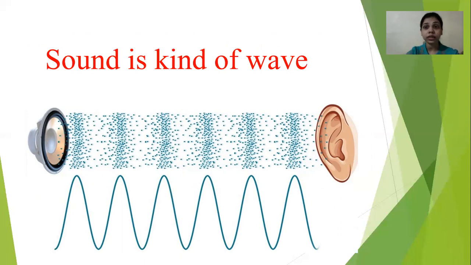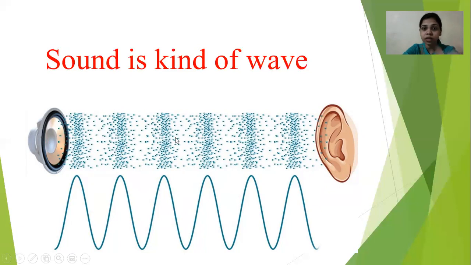of energy that produces a sensation to hearing, but also sound travels in the form of a wave. Okay, this is the pattern of the wave. It travels in the form of a wave which is not visible, right? Is air visible? No, air is not visible, but we sense it, we feel it. Like that the sound is there. Sound also travels in the form of a wave from one source to another source.